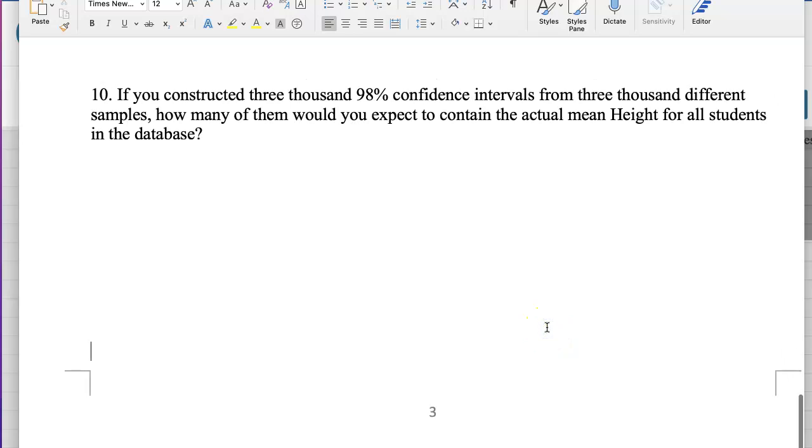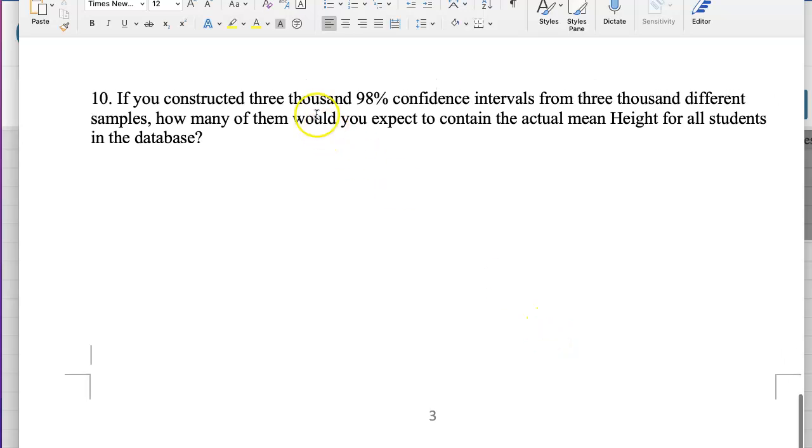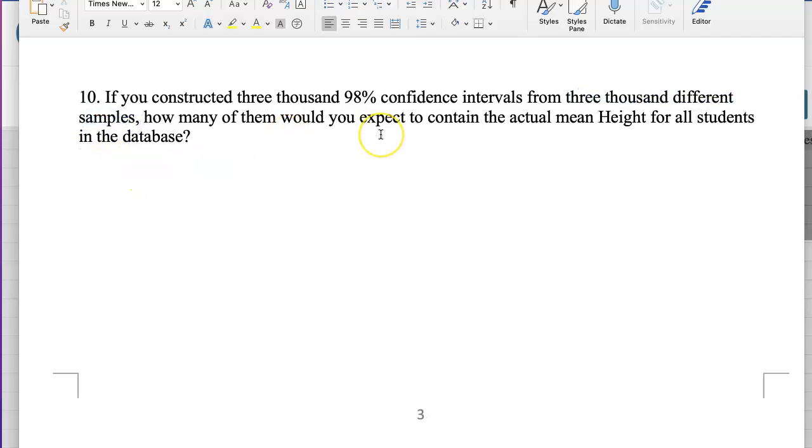Question 10. If you constructed a 98% confidence interval from 3,000 different samples, how many of them would you expect to contain the actual mean height for all students in the database? So remember, this is asking for us to interpret the confidence level, right?